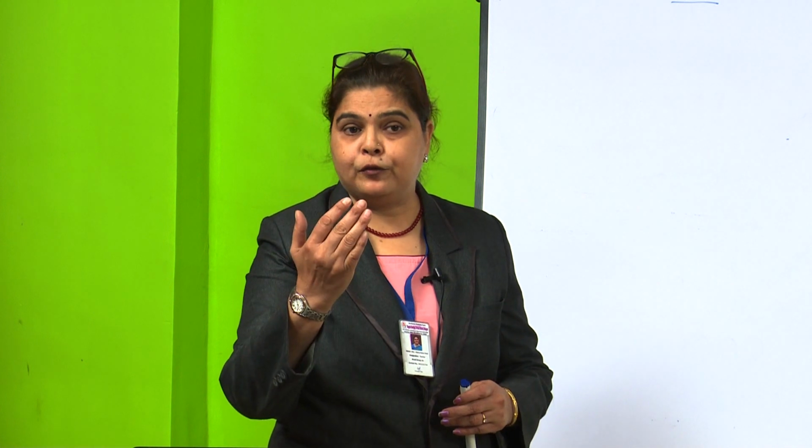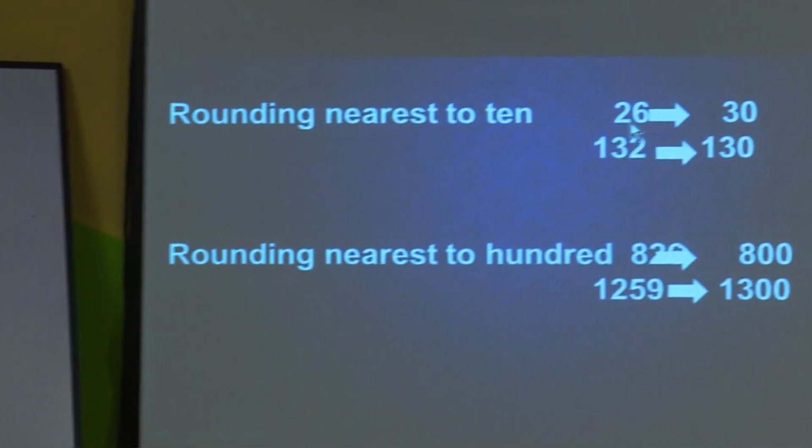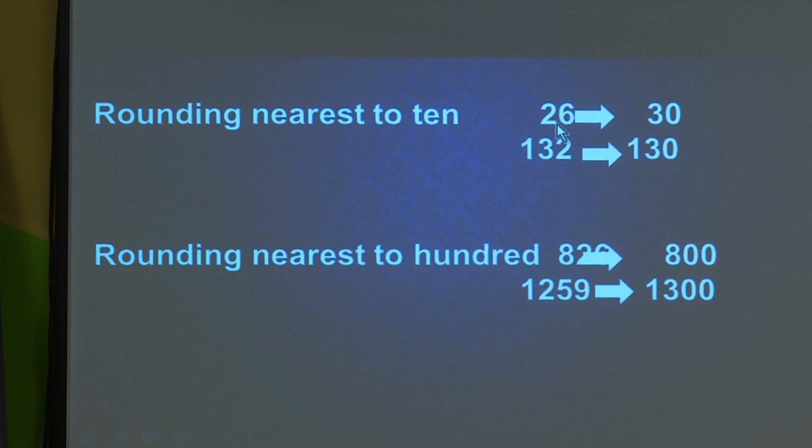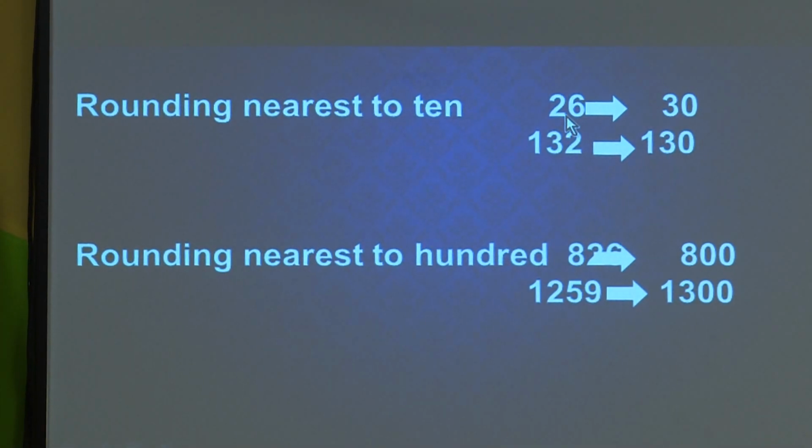Now, I will give you a very small trick to understand rounding to the nearest 10. One example I told you about was the banana at the uncle's fruit shop. So here we have a similar example on our slide. Here we have 26. 26 I have rounded to 30. Some might wonder why ma'am has done it this way.